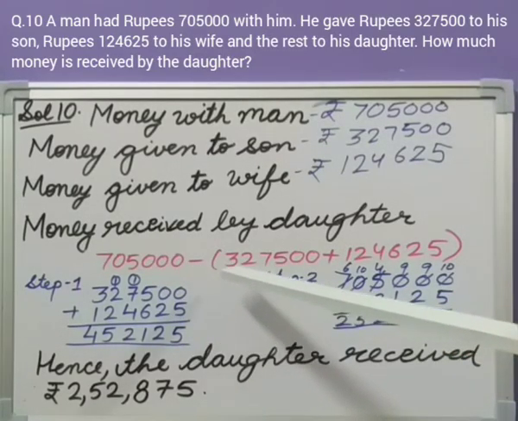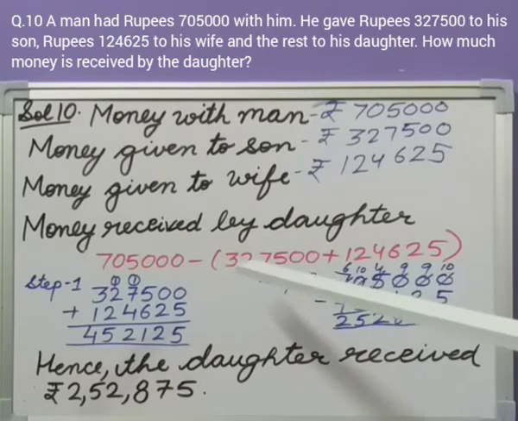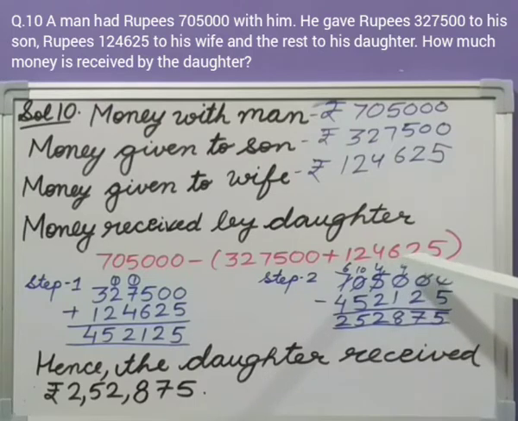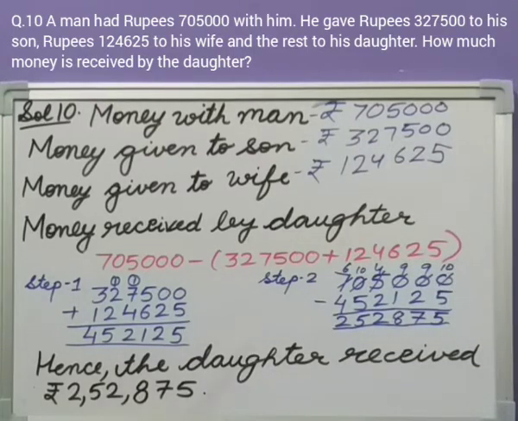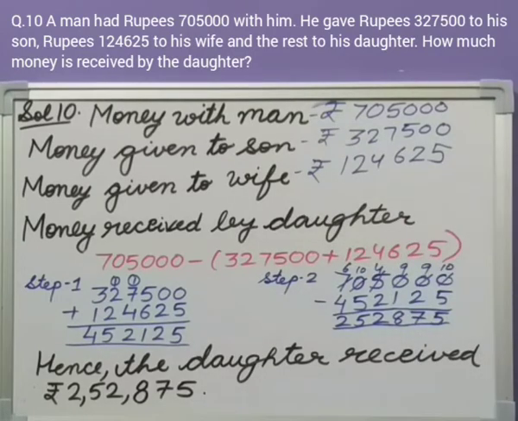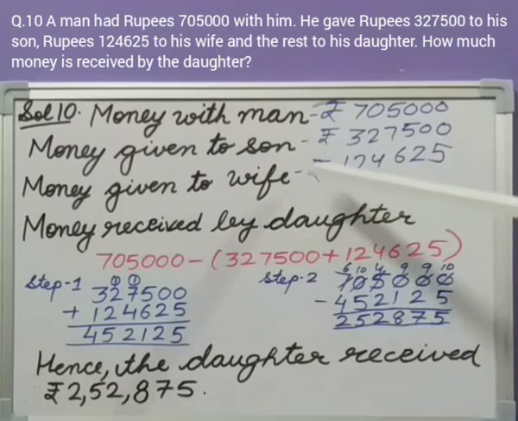7,05,000 minus the sum of 3,27,500 and 1,24,625. Now the question is why we have added them. So first we need to subtract 3,27,500 from 7,05,000, and then again we need to subtract 1,24,625.